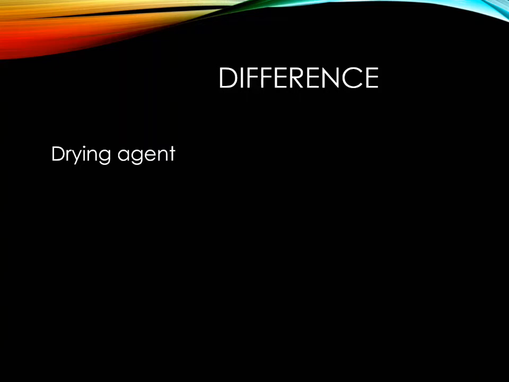So what is a drying agent? A drying agent is a substance that can readily absorb moisture from other substances without chemically reacting with them.